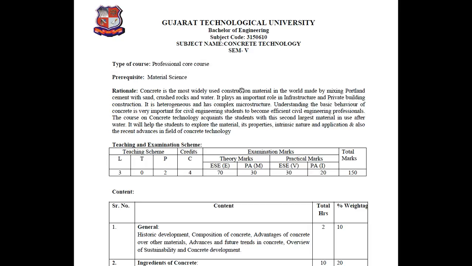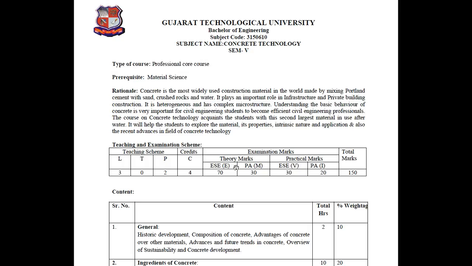For that, I have taken the fifth semester subject, concrete technology, and you all know me very well. We start with the teaching scheme and examination scheme. We have three theory lectures and one practical session every week, as per the divided batches. The total credit of the subject is 4, and the examination marks are divided into two parts: theory marks and practical marks.